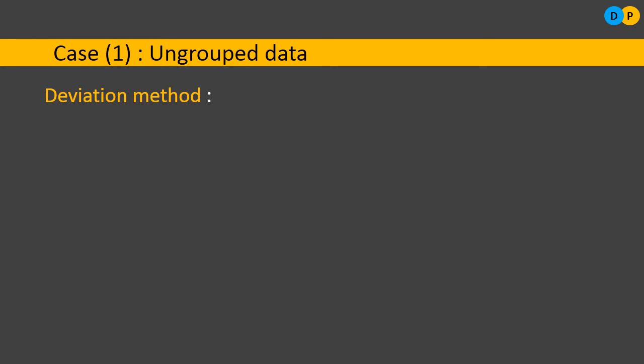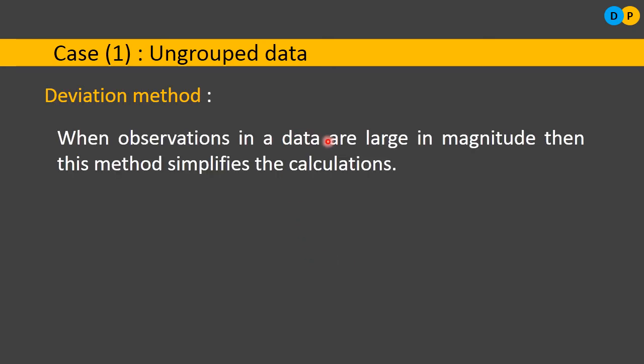So what is the deviation method? When observations in the data are large in magnitude, this method simplifies the calculation. So what is the formula? The formula is x bar is equivalent to a plus summation u by small n. Here summation u by small n should be kept within parenthesis or bracket. X bar is the notation for arithmetic mean. For the deviation method or shortcut method, x bar is equal to a plus summation u by small n.